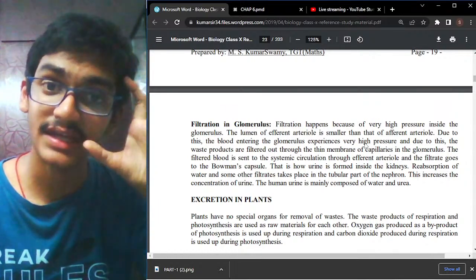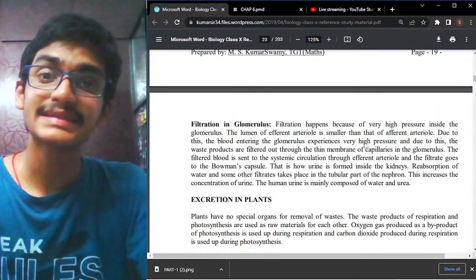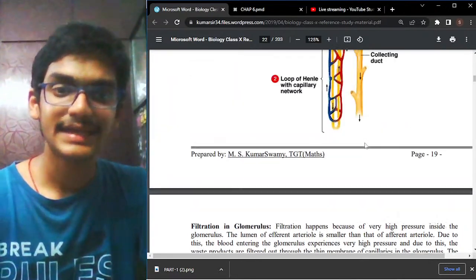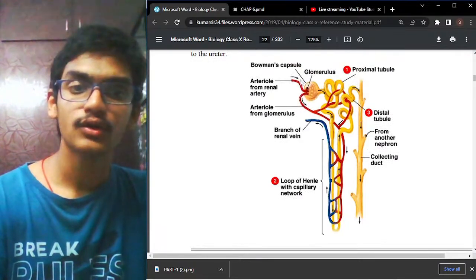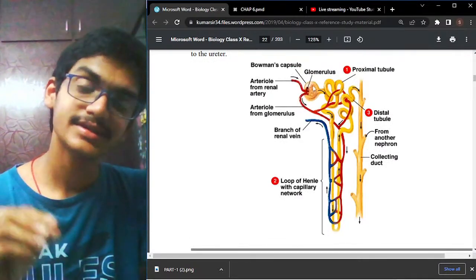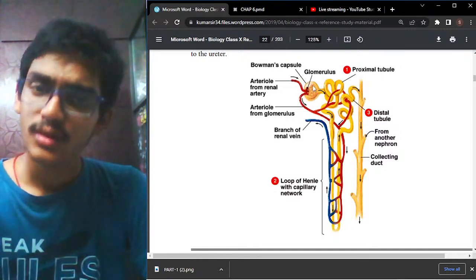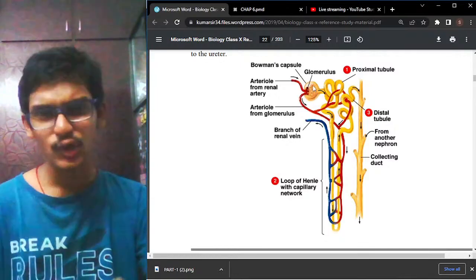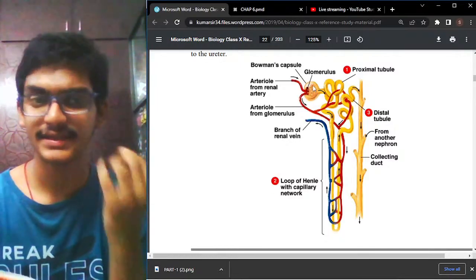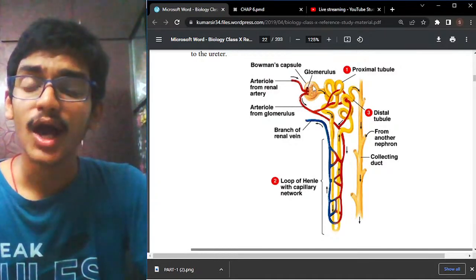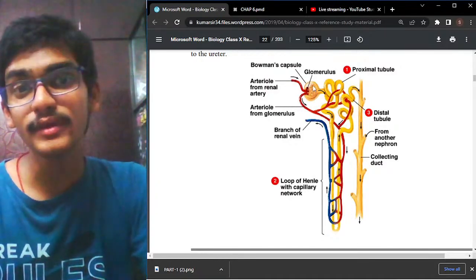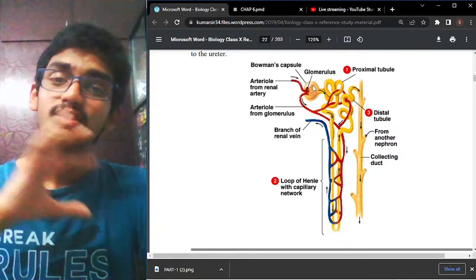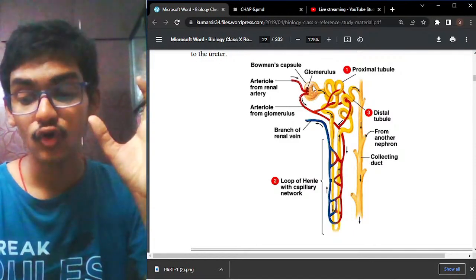How the filtration takes place in the glomerulus is that the blood, as you can see here, containing all the waste products, is brought to the glomerulus. In this glomerulus, it will try to utilize all the useful products like amino acids and glucose. The other products which cannot be utilized, like the nitrogenous waste, some water, some salts, some glucose particles, all those products together are called the glomerulus filtrate.